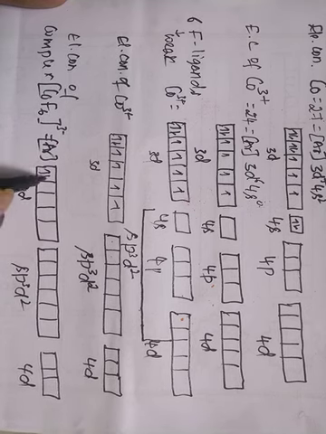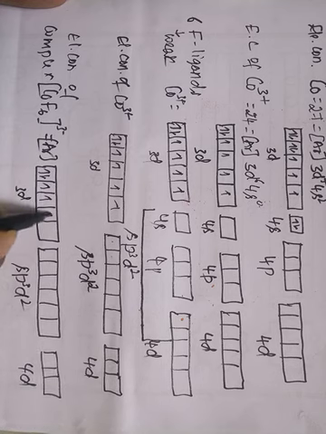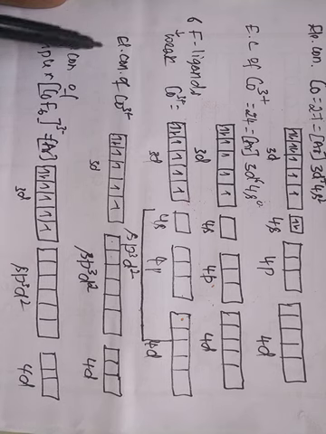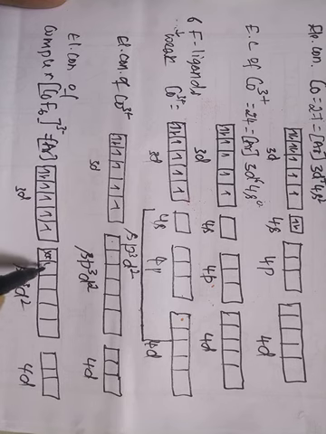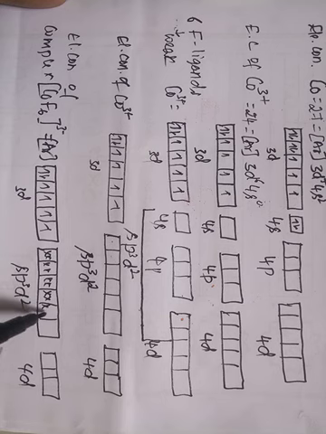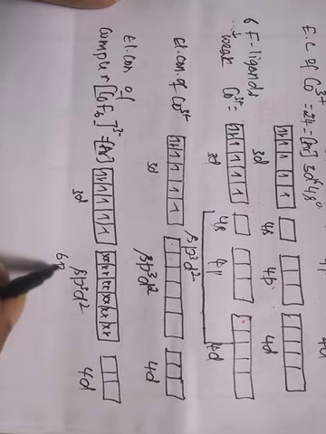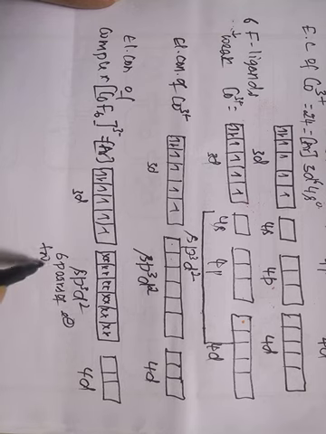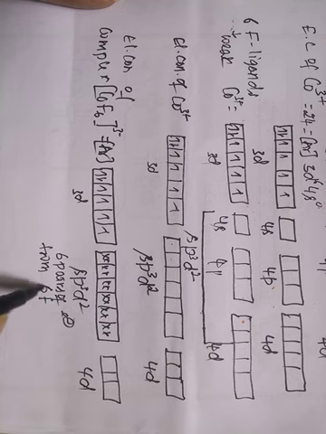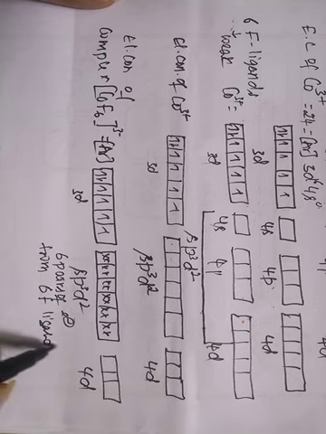There are six electrons in the 3d orbital. Now the electron pairs donated by the fluorine ligands will occupy these six hybrid orbitals: one pair, two pairs, three pairs, four pairs, five pairs, and six pairs, six pairs of electrons from six fluorine ligands.